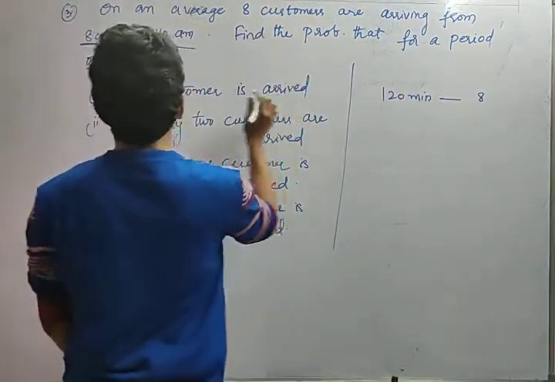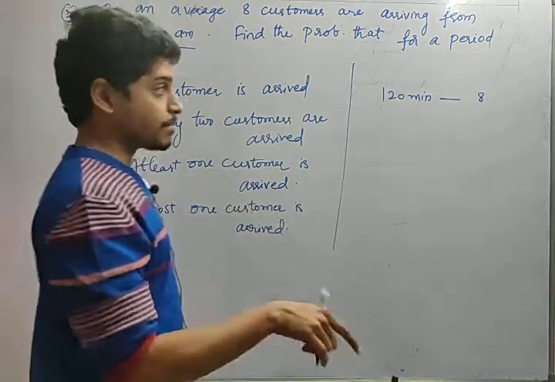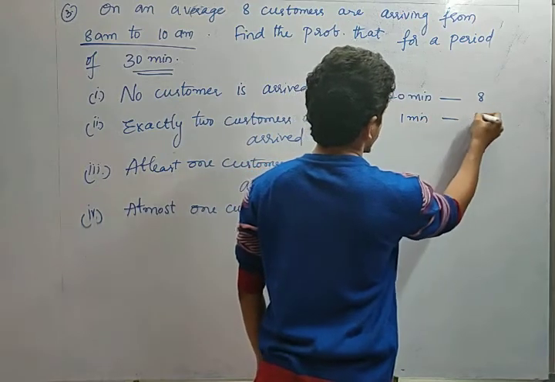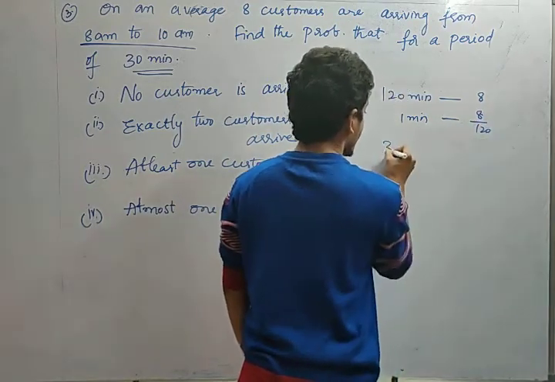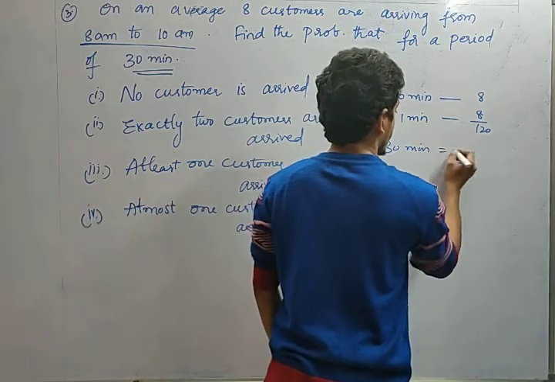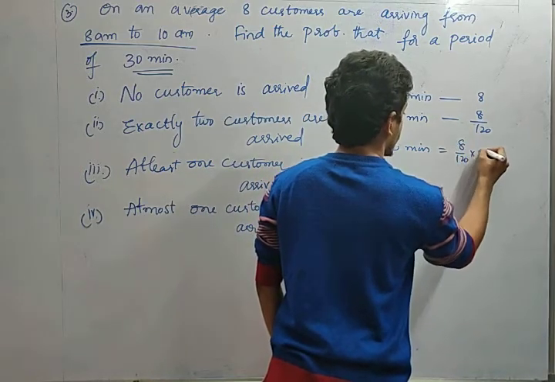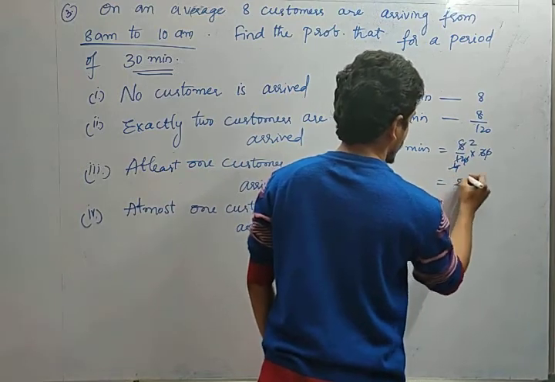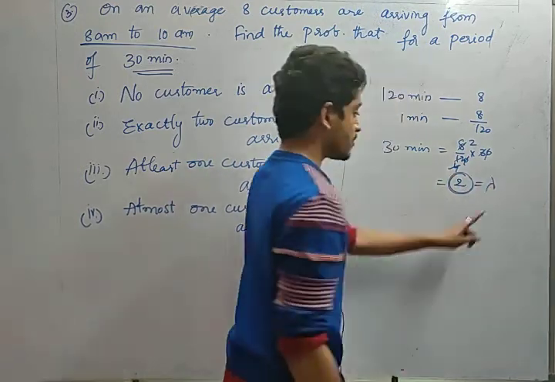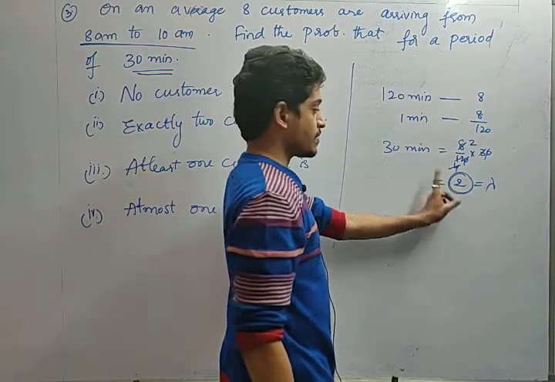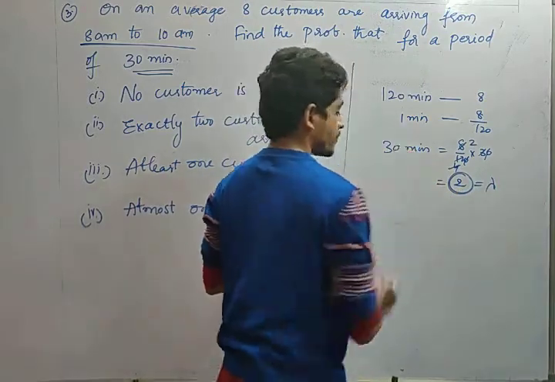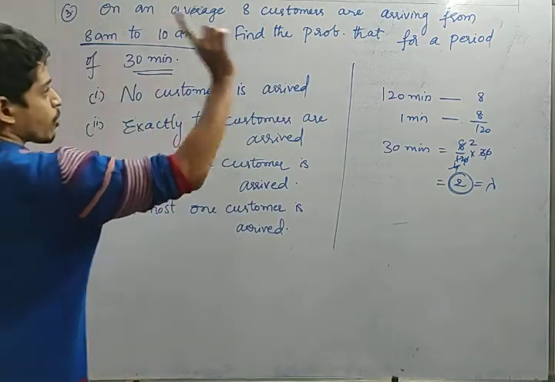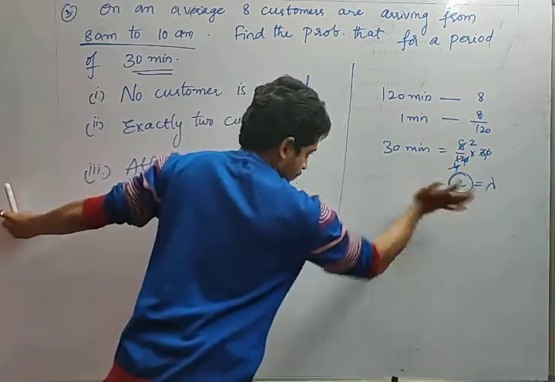Find the probability for a period of 30 minutes. So 120 minutes, 8 customers. For 1 minute, how many customers? 8 by 120, right? So for 30 minutes, 8 by 120 into 30, that is nothing but 2. For a period of 30 minutes, 2 will be the mean value. On an average, 2 customers will arrive in 30 minutes, so the lambda value will be 2 here.